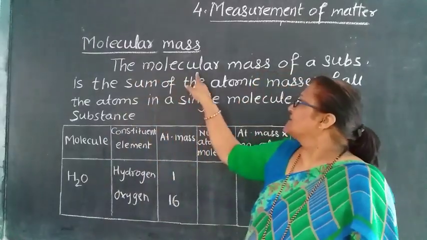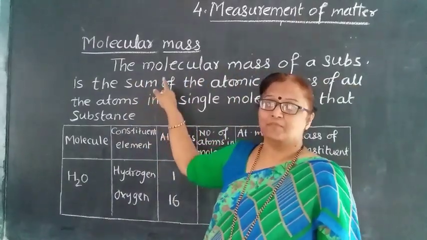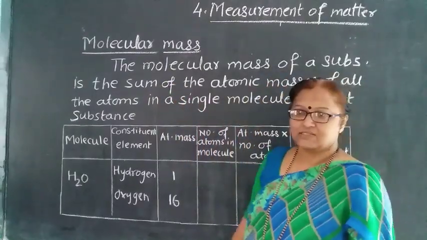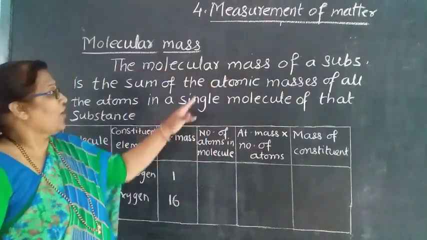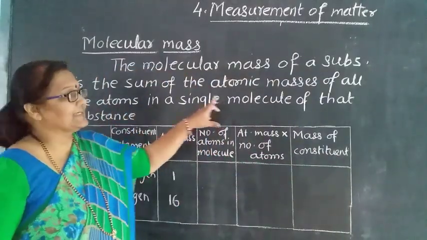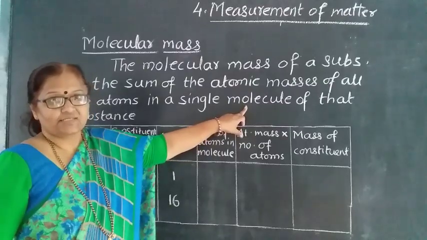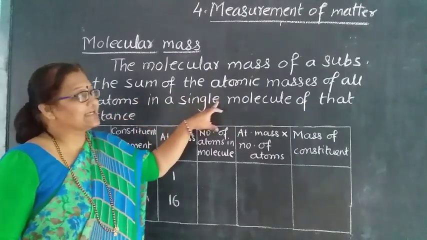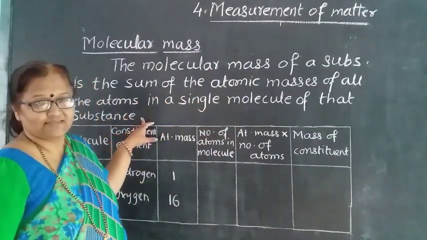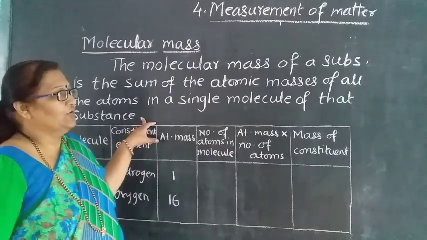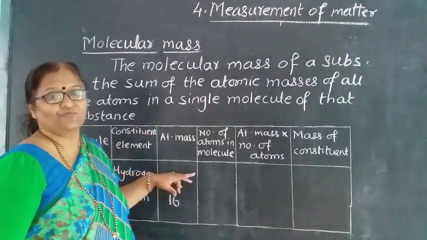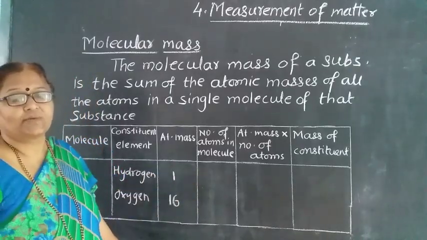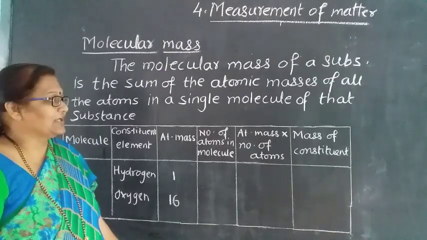The molecular mass is nothing but the sum of the atomic masses of all the atoms in a single molecule of that substance. So if we know the atomic masses of the constituents present in that substance, we can calculate the molecular mass.